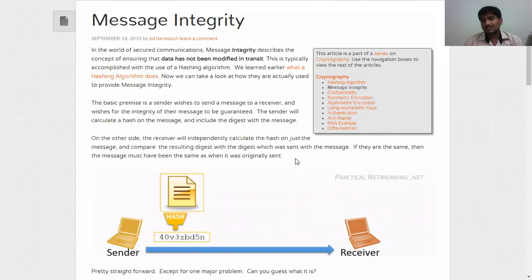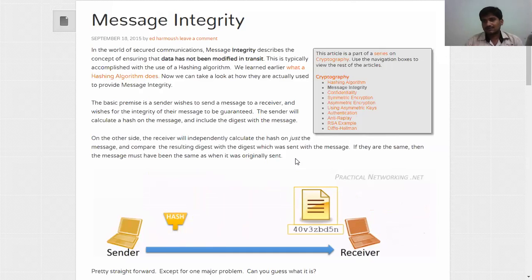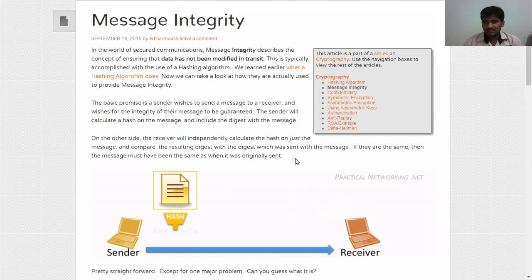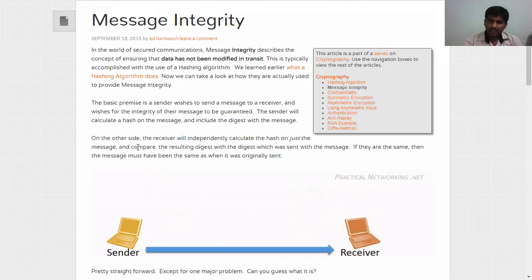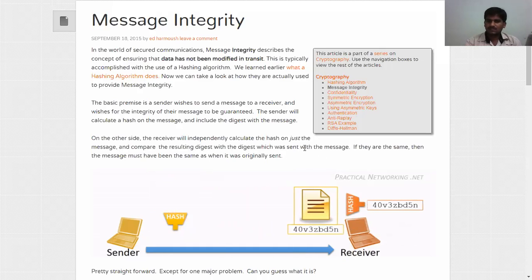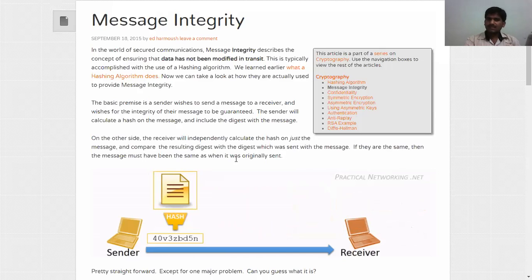Yesterday, in the last class, we discussed it is not like encryption and decryption, no? It is not a reversible process. So same here also. The receiver independently calculates the hash of the message and compares the result with the message digest sent along with the message. If they are the same, then the message must have been the same as from the original sender.